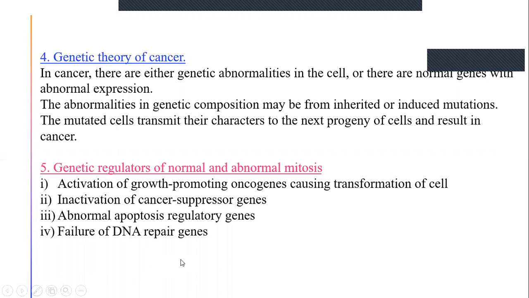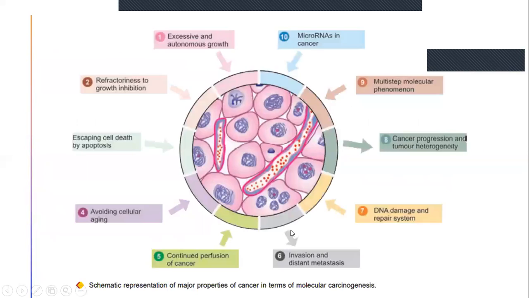And failure of DNA repair genes. Usually if there is any damage to the DNA, there are certain particular genes which will repair the damaged DNA, but that also will fail. Failure of DNA repair genes. All these may lead to formation and progression of tumor cells.